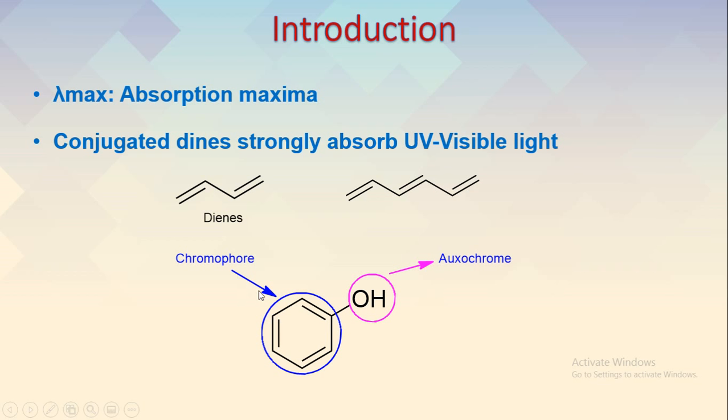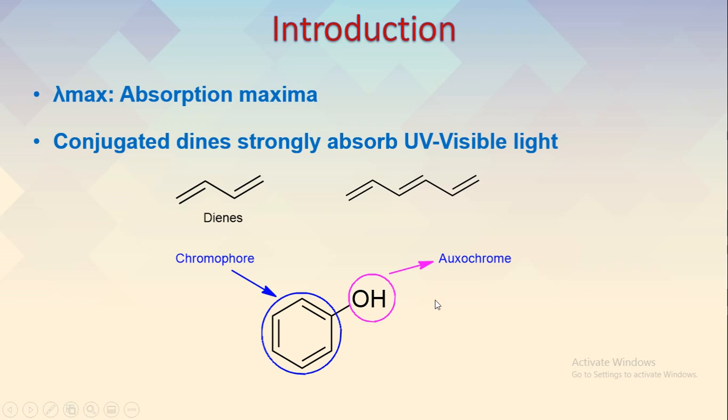So this acts as a chromophore, which is an important part for any compound to absorb UV light. Whereas the phenolic OH or hydroxyl group does not itself absorb the UV light, but due to the presence of this OH functionality, it will shift the absorption maxima of this chromophore towards the longer wavelength, towards the